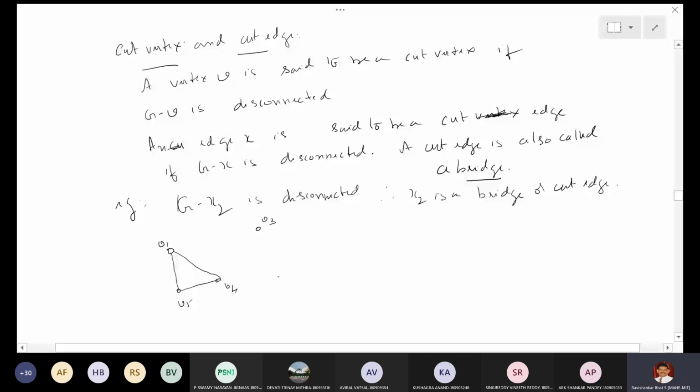So what is this graph is G minus v2. And you can see that this is a disconnected graph because v3 and v4 cannot be connected by a path, right? Therefore, G minus v2 is a disconnected graph, and therefore v2 is a cut vertex. That is a cut vertex, right?